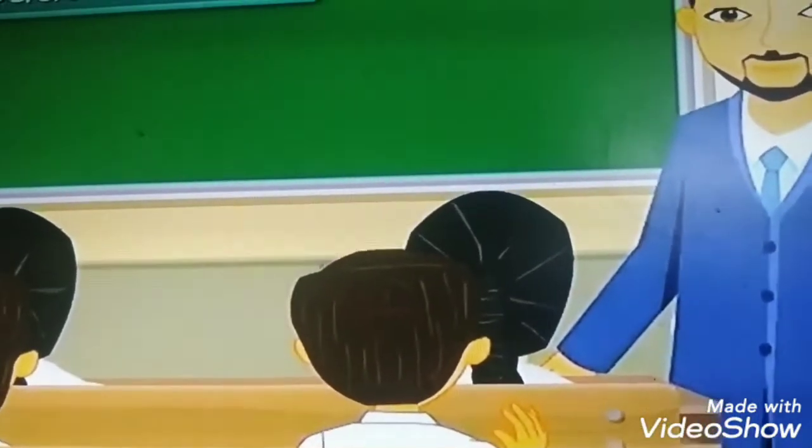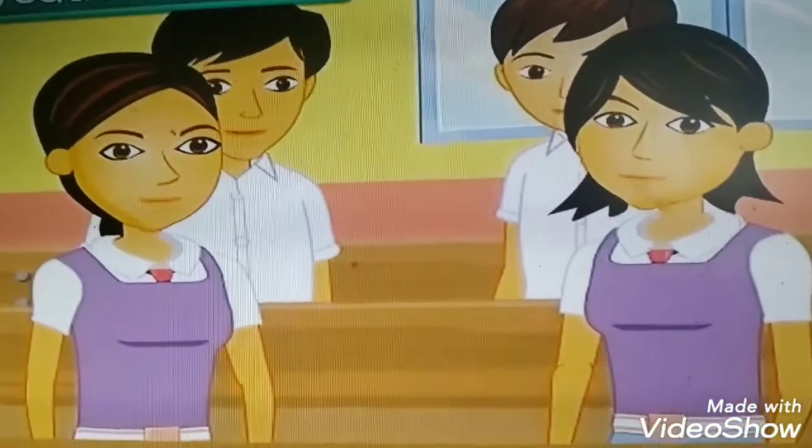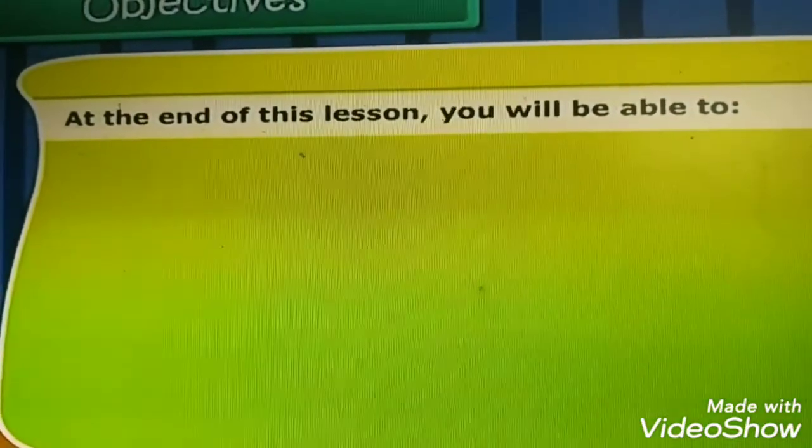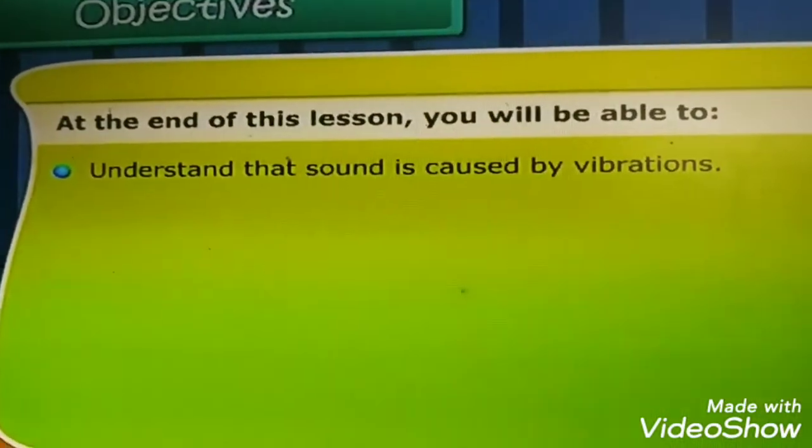Children, when a teacher enters a classroom, what do you say? You will say very good morning, right? When the door is closed, how do you identify that someone passes by? By hearing the footsteps, right? So how are we guessing all these? With the sound.